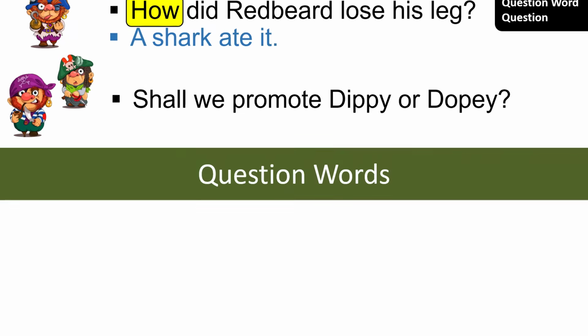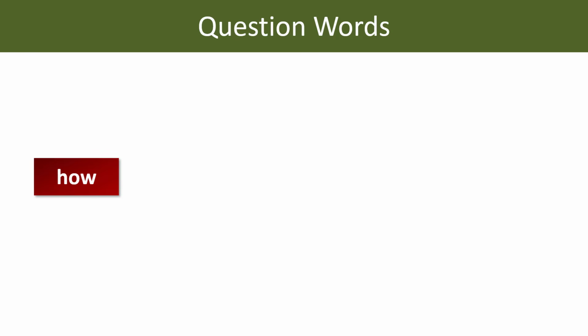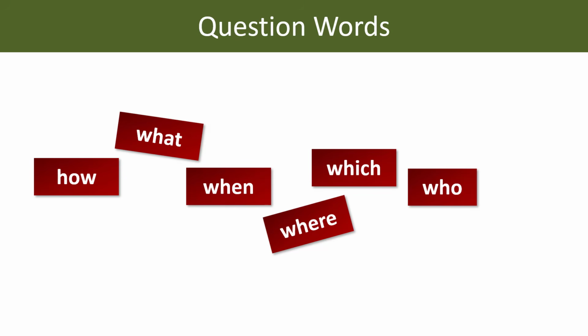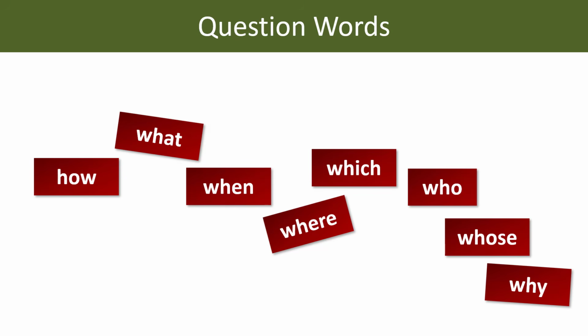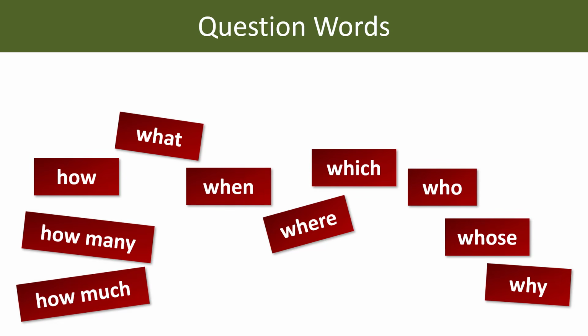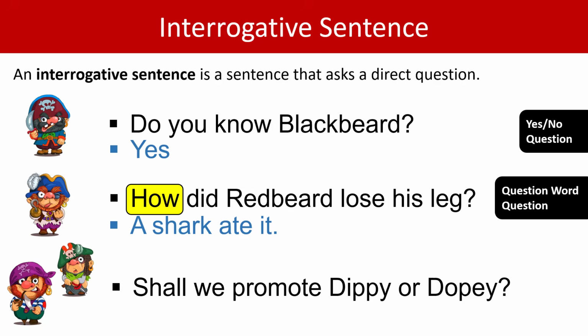Here are some of the other question words. So we've seen how. There's what, when, where, which, whose, why, and also how many and how much, and some other variations with how, like how long. Notice that most of them start WH. Let's get back to answering our questions. Shall we promote Dippy or Dopey? Possible answer, Dippy. This type of question is called a choice question.